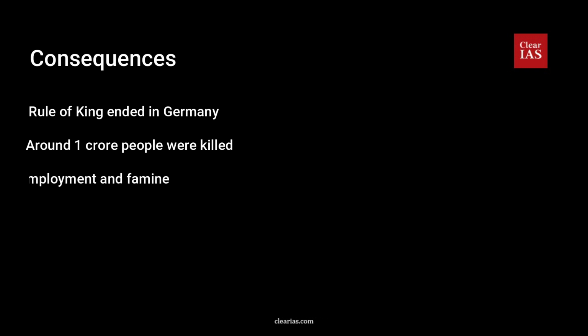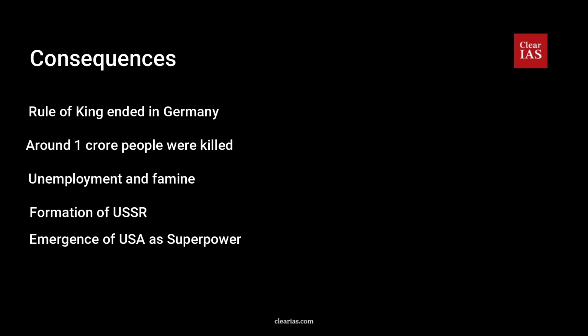Unemployment and famine were a consequence. Epidemics were a consequence, and the fall of the Russian Empire after the October Revolution, which resulted in the formation of USSR, and also there was the emergence of USA as a superpower, and it was the beginning of the end of European supremacy, and Japan became a powerful country in Asia.